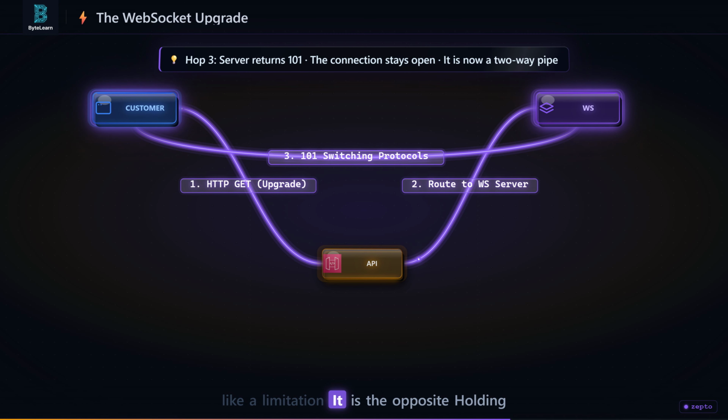No more polling. This sounds like a limitation. It is the opposite. Holding a connection open takes almost zero CPU. It just takes a few kilobytes of RAM. A single WebSocket server can hold a million open connections easily. But how does the server know what data to push? That is the next piece.